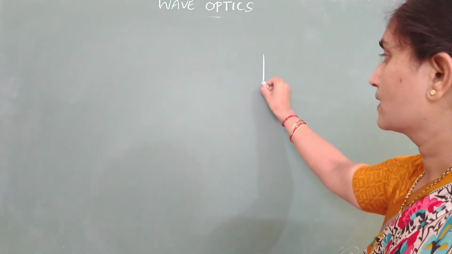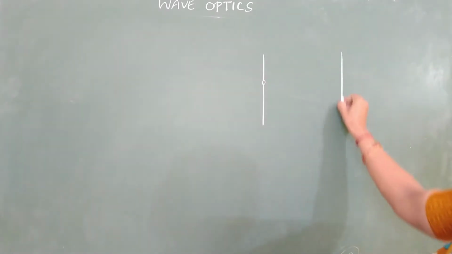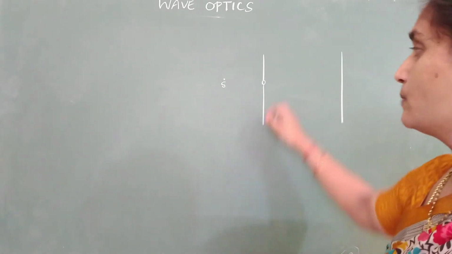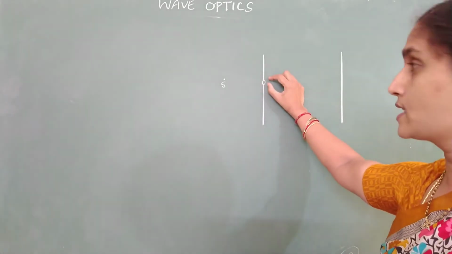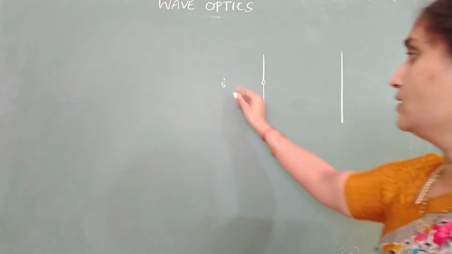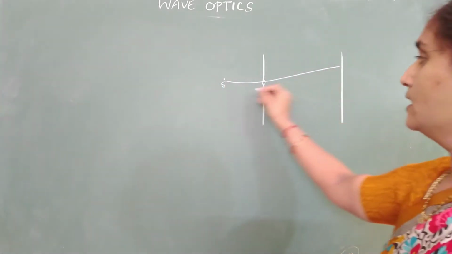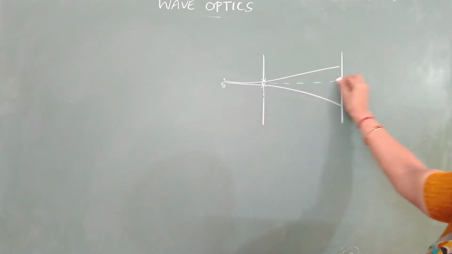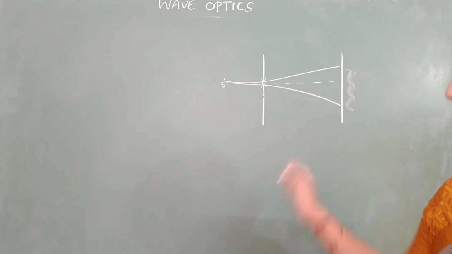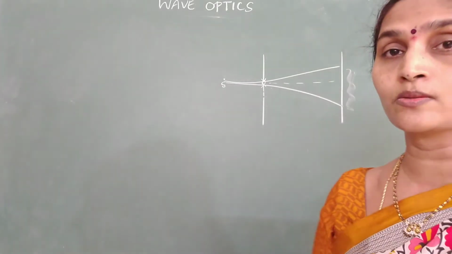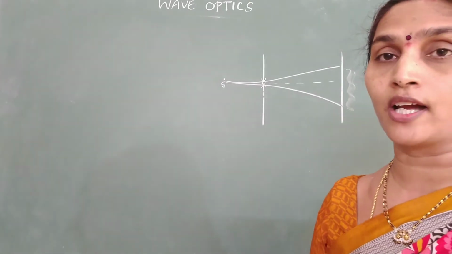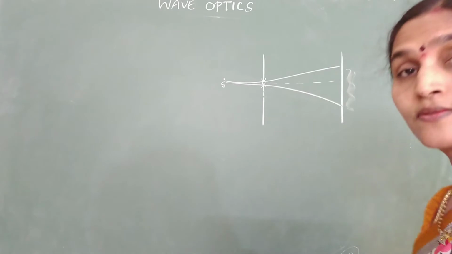We know whenever light passes through thin slits, it enters into the geometrical shadow region. This is a source of light. When you allow light to pass through a small slit whose size is comparable with the wavelength, then instead of traveling straight, it bends across the obstacle and enters the geometrical shadow region. So this bending of light when it passes through thin slits or across an obstacle is called diffraction.